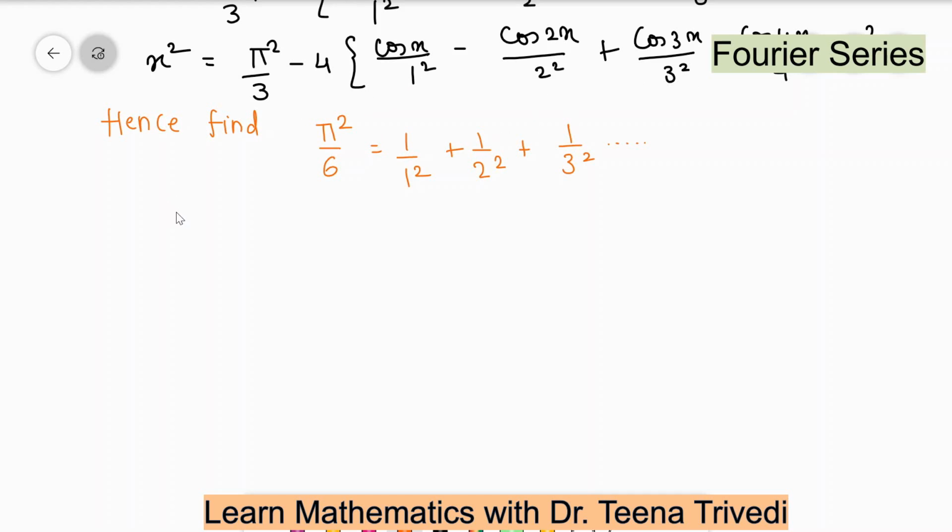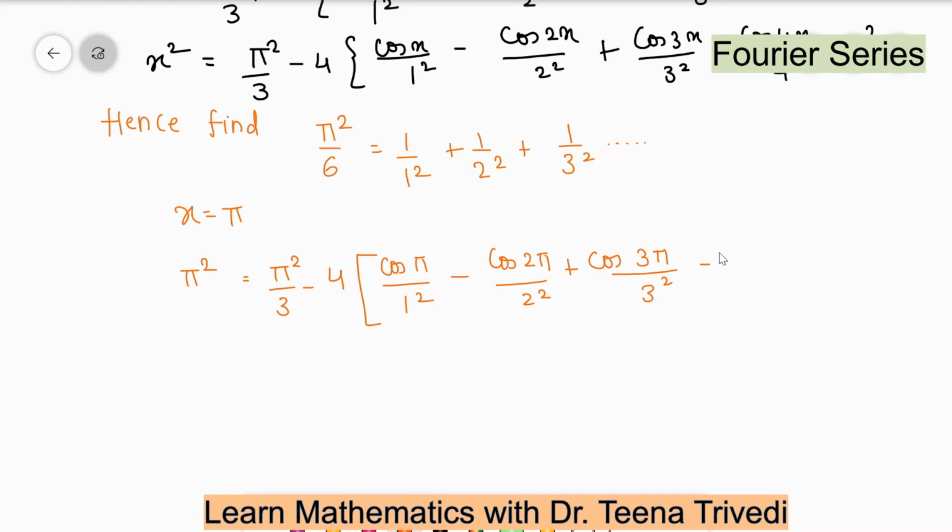So when I put x equal to pi, the left hand side will be pi square, equal to pi square by 3 minus 4 times, and now cos pi divided by 1 square, cos 2 pi divided by 2 square, plus cos 3 pi divided by 3 square, minus cos 4 pi divided by 4 square, and so on.